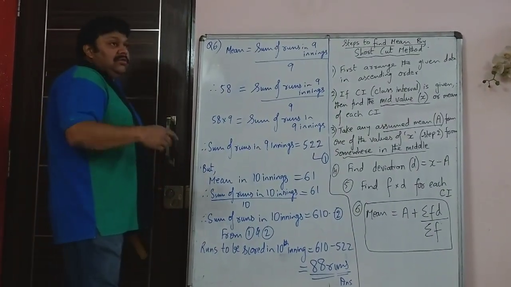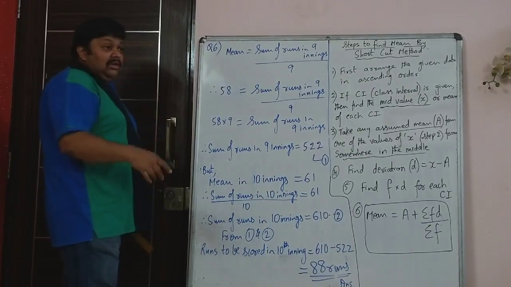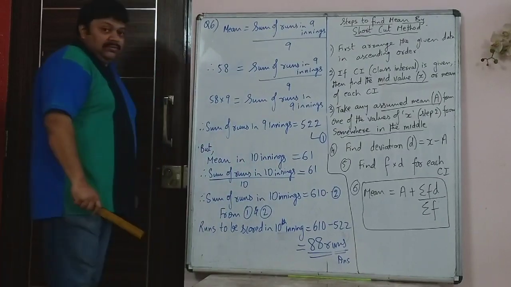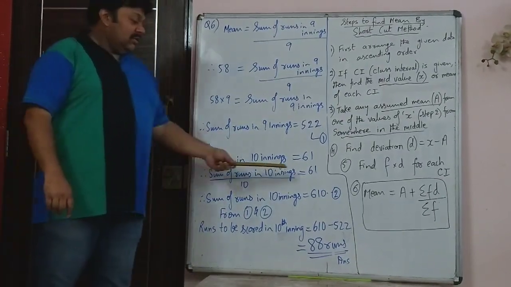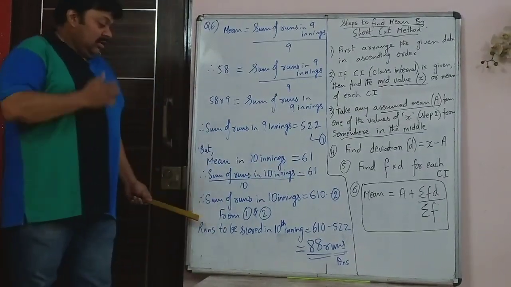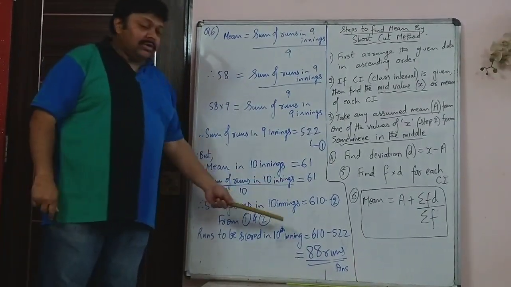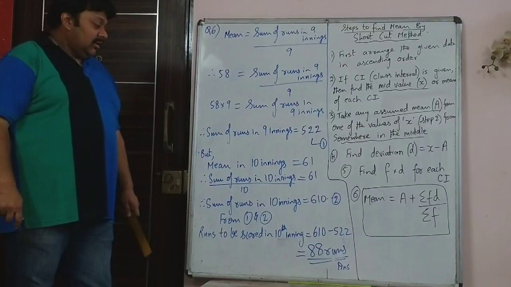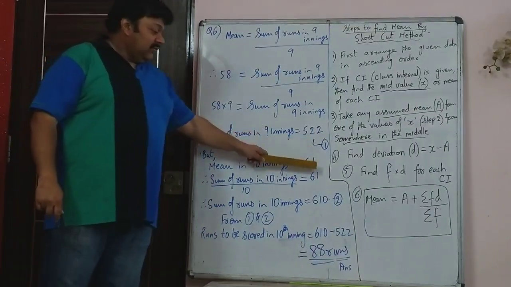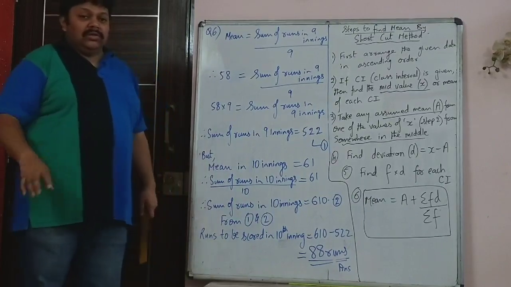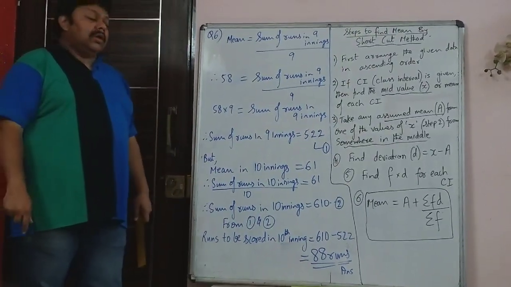But now it is asked, if in the 10th inning he scores higher, what will make his average 61? So in 10 innings his mean is 61. That means the sum of the runs scored in 10 innings is 61 into 10, or 610. So from equations 1 and 2, the difference will give you how many runs he ought to score in the 10th inning.